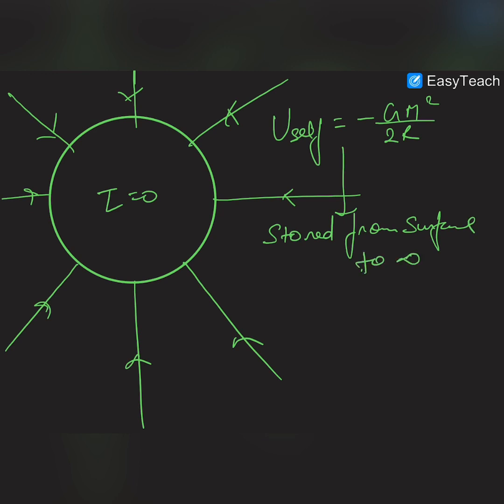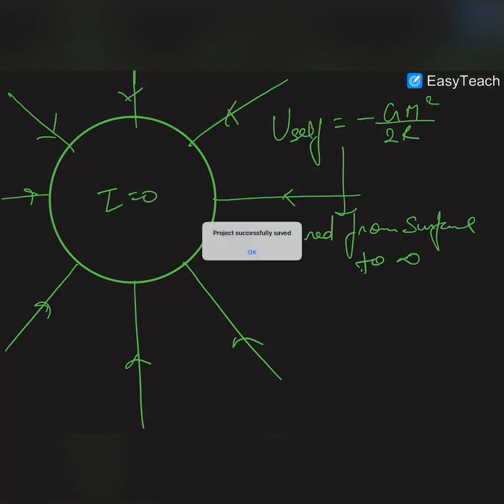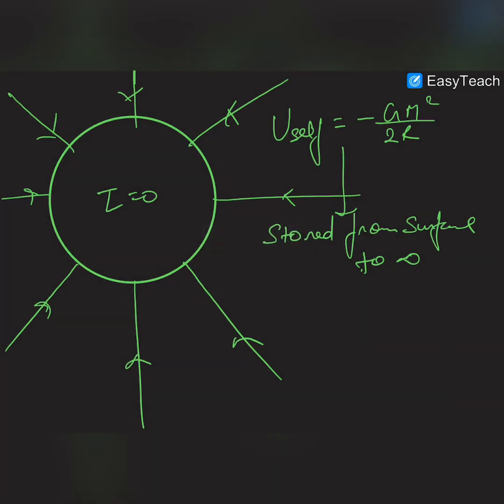It is not stored inside the sphere, because inside the sphere the gravitational field intensity is zero. So this is the self energy of a hollow spherical shell.